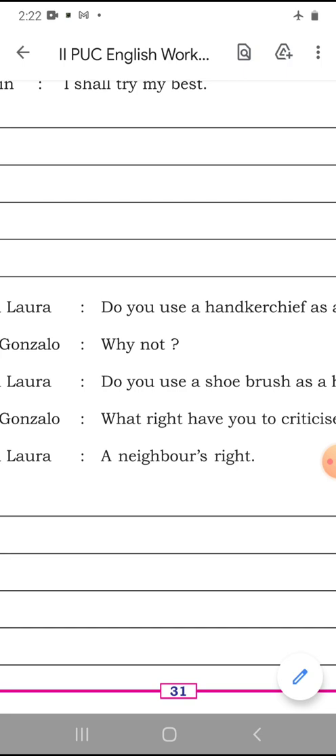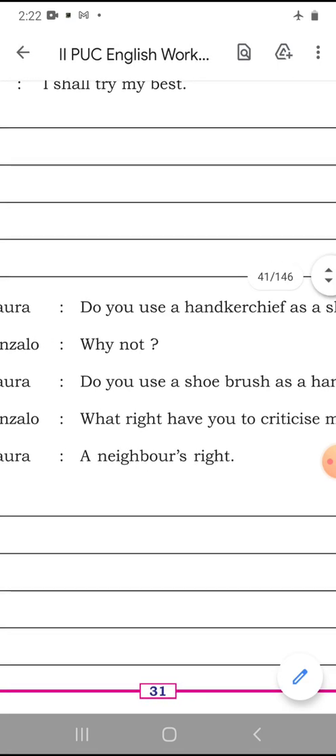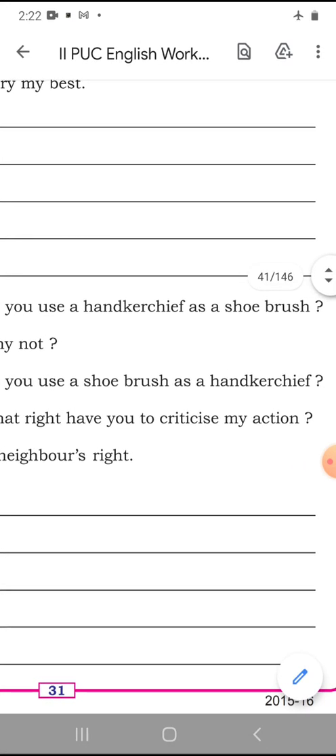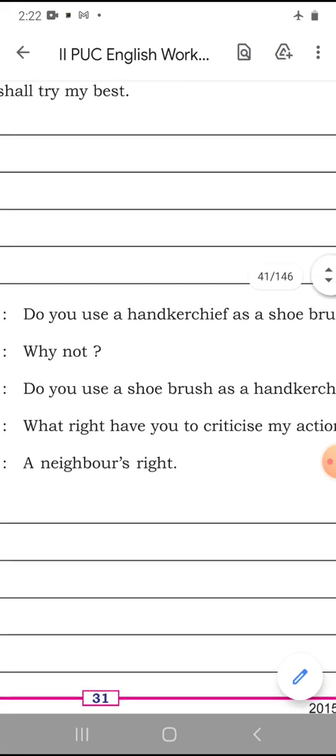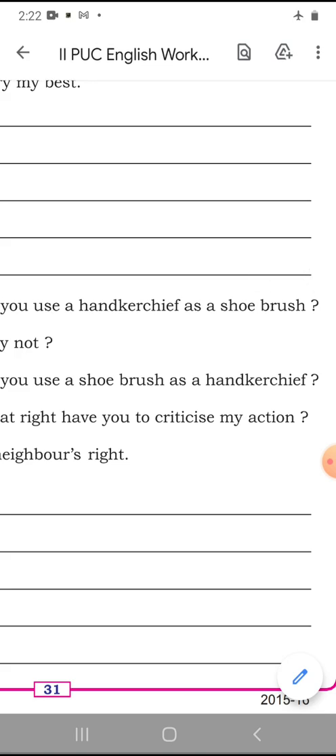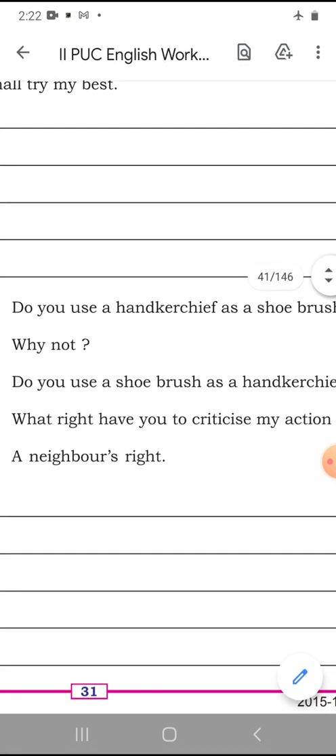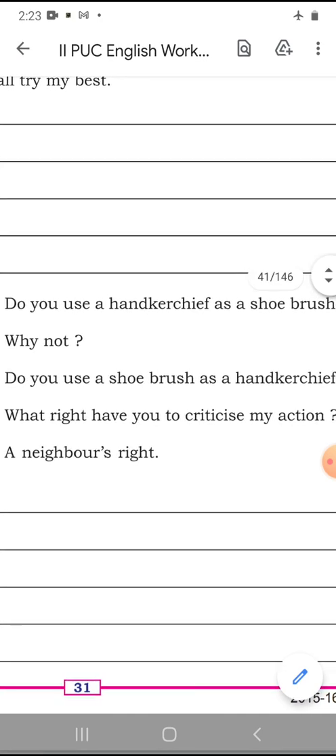Now look at the very exercise. It's a very simple one. Do you use a handkerchief as a shoe brush? What is it? It is a question. What type of question? It is a yes or no question. What is the tense? Simple present tense. And then the helping verb.